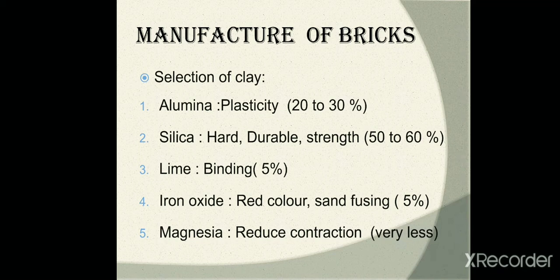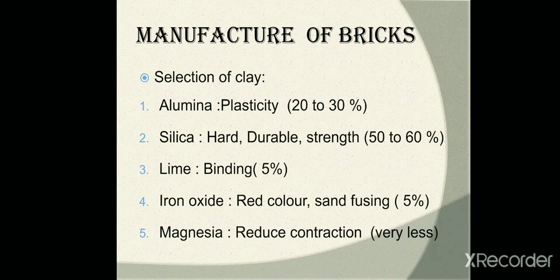Then silica. Silica is present in many clays in two forms: as a constituent of clay minerals and also as free silica in the form of sand or quartz. When present in ideal proportion, 50 to 60 percent, silica imparts the qualities of hardness and strength to the bricks. It reduces shrinkage of bricks on drying. When the proportion of silica is very high in clay, it will not be molded easily. Such bricks when burnt would be quite brittle and porous.